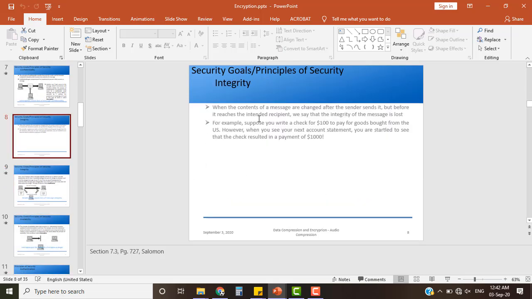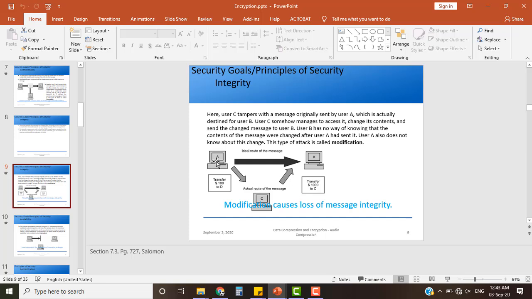When the contents of a message are changed after the sender sends it, but before it reaches the intended recipient, we say that the integrity of the message is lost. For example, if we write a check of $100, and it is changed by someone to $1,000 before going to the intended recipient, and the recipient does not come to know, then we say that integrity is lost.